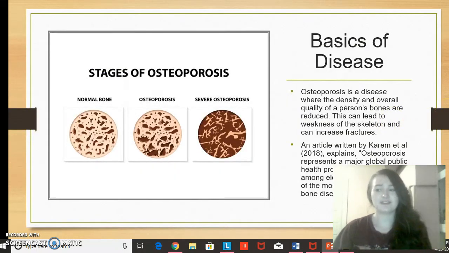So this first slide is looking at the basics of osteoporosis. Osteoporosis is a disease where the density and overall quality of a person's bones are reduced. This can lead to weakness of the skeleton and can increase fractures. An article written by Karam and a few other authors from 2018 explains osteoporosis represents a major global public health problem, especially among elderly people. It is one of the most common metabolic bone diseases. If you look at the graphic on this slide, you can see a visual showcasing the changes that take place in the bones when a person has this disease.